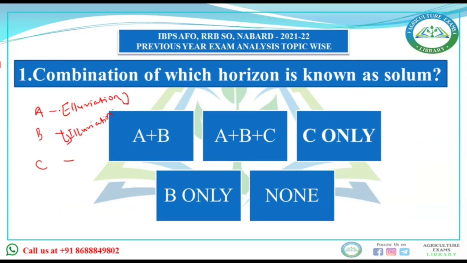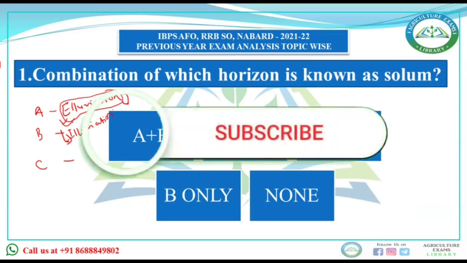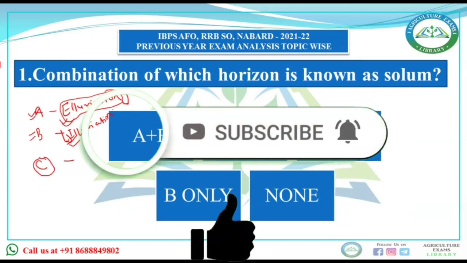Substances or oxides move from A horizon, and that is eluviation, and they get deposited in B horizon. And you all know these are both soil forming processes. Eluviation is a soil forming process, and illuviation is also a soil forming process. And this is taking place in horizons A and B. There is no role of horizon C.